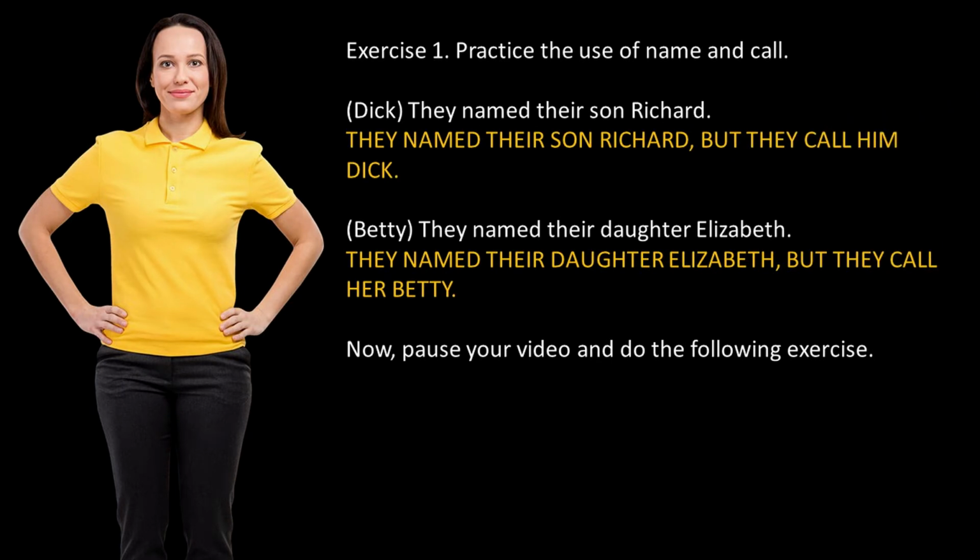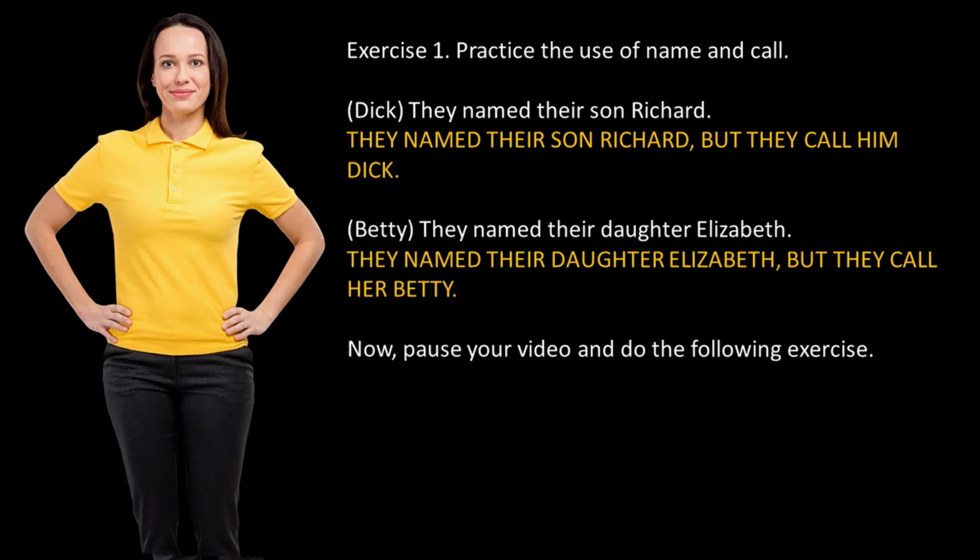Exercise 1. Practice the use of name and call. Dick, they named their son Richard. They named their son Richard, but they call him Dick. Betty, they named their daughter Elizabeth. They named their daughter Elizabeth, but they call her Betty. Now, pause your video and do the following exercise.